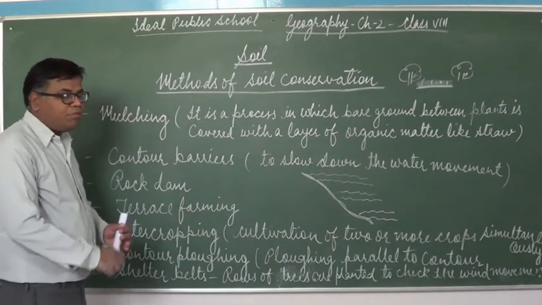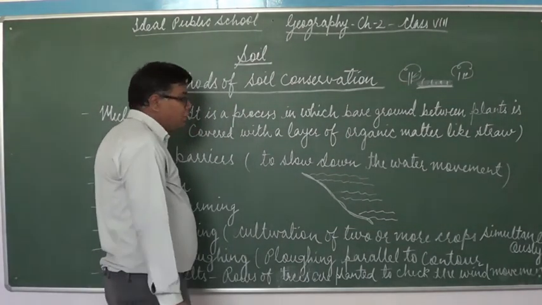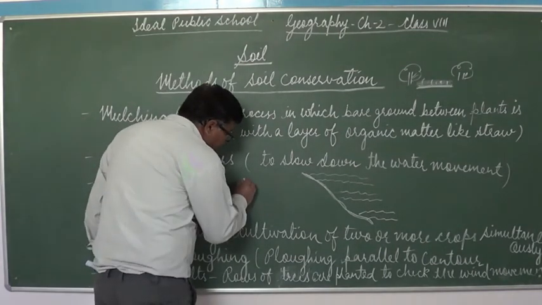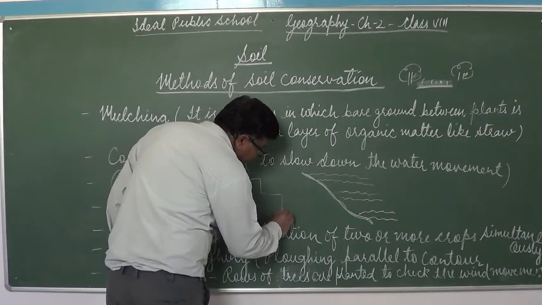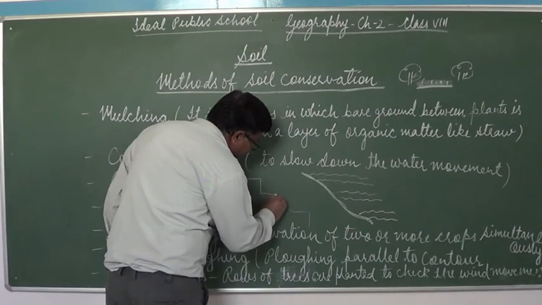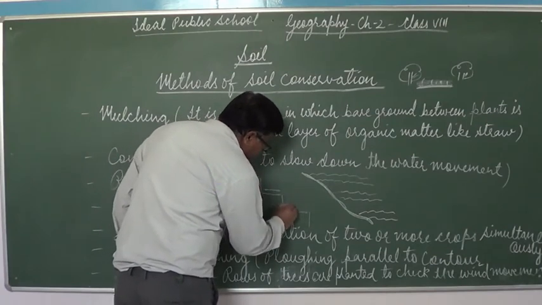Then terrace farming. Now again, terrace farming is also a good method of soil conservation. What they did in terrace farming in the hilly region, they made broad terraces like this, and they do their farming over here.